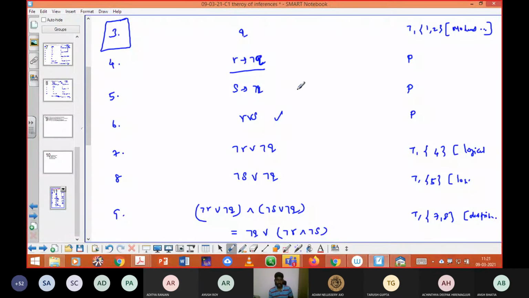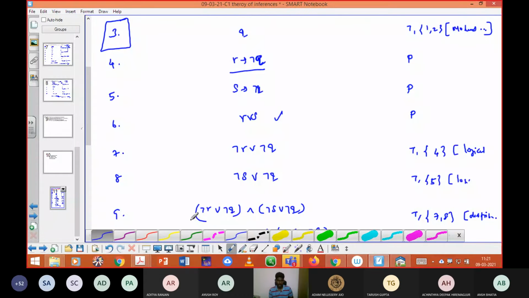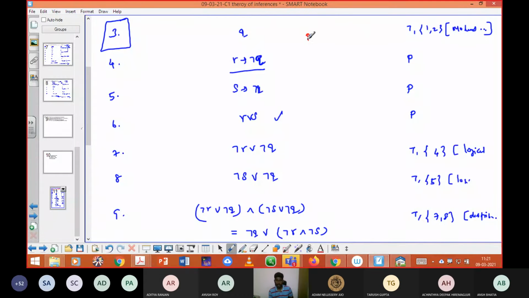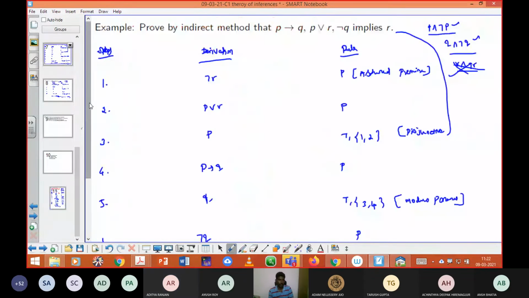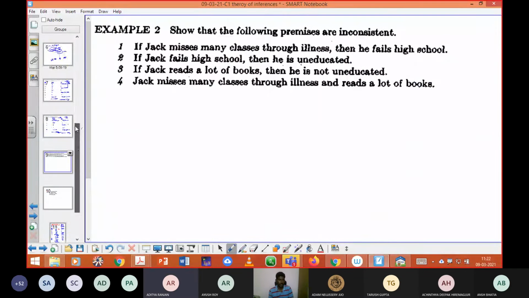The formula says P implies Q means negation P or Q. That is the formula. Sir, I checked, and I think so. No, you can check properly. I'll show the formulas I have written. One minute. I think you have written it wrongly. I'll show the formula.